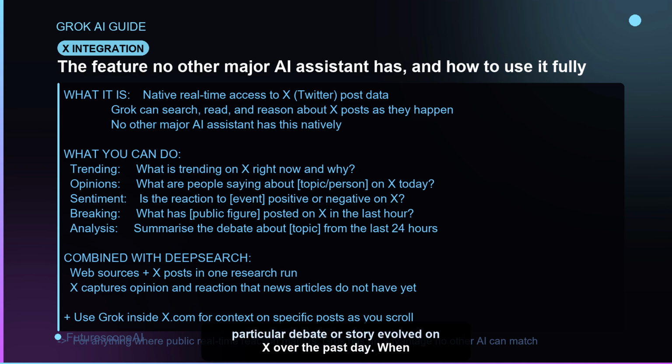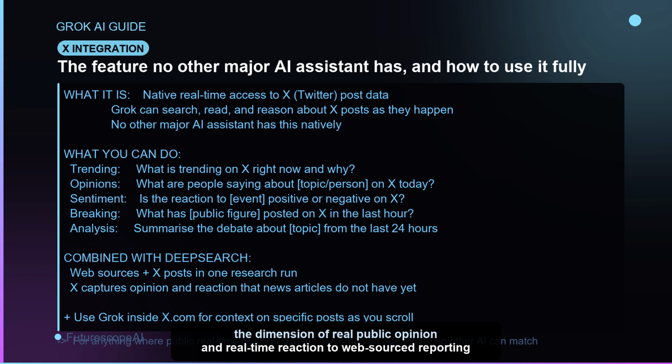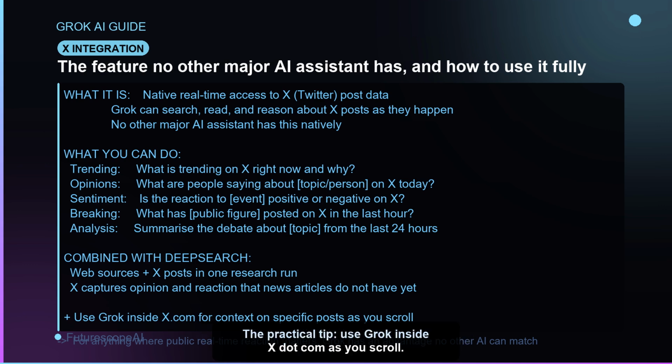When combined with DeepSearch, X data adds the dimension of real public opinion and real-time reaction to web-sourced reporting and analysis. News articles tell you what journalists say happened. X data tells you how the people most affected by it are actually responding. The practical tip: use grokinsightx.com as you scroll. It is embedded directly in the X interface and can give you context on any post or conversation you encounter.